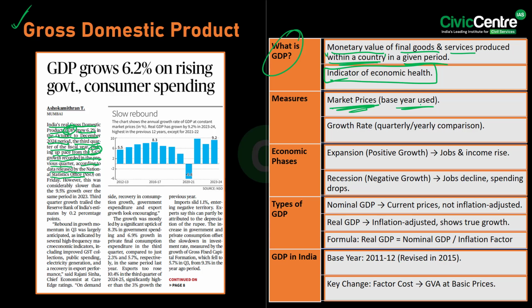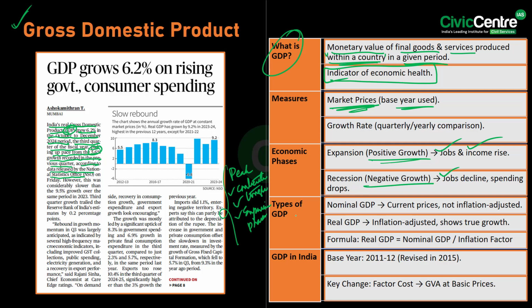And further, the economic growth phases are linked to the GDP, where positive growth leads to job creation and also higher incomes, while negative growth leads to job decline and also spending drops. That is, we spend less money in the recession time, right? And now, this business cycle influences the GDP through peak, contraction, trough, and also the expansion phases.